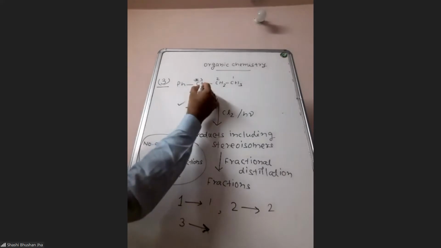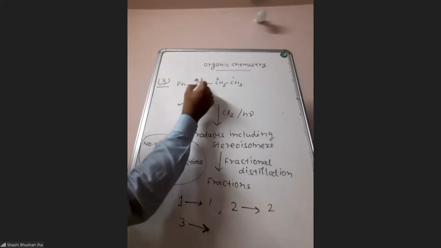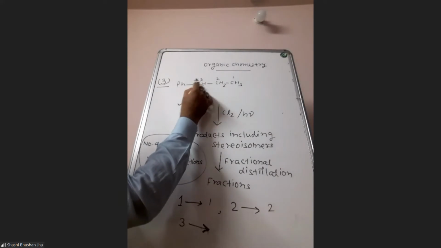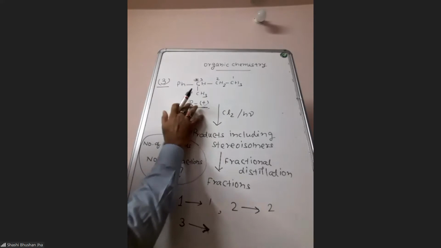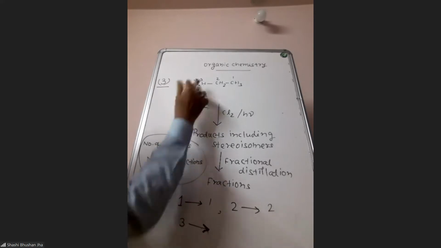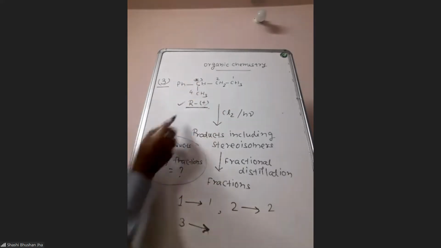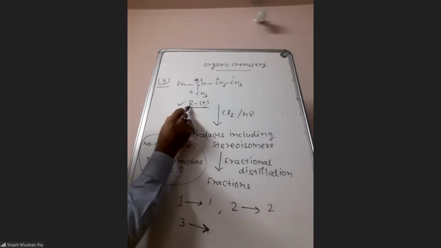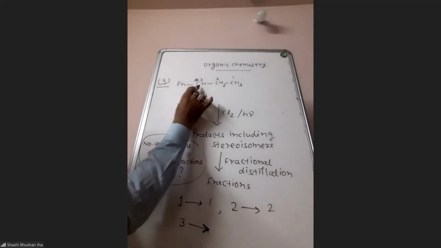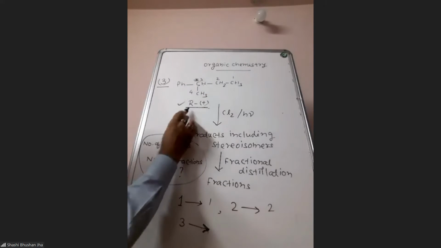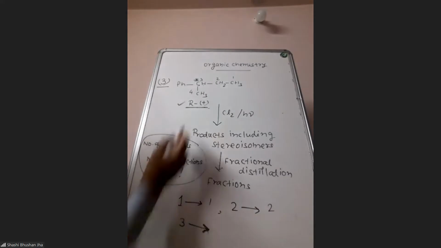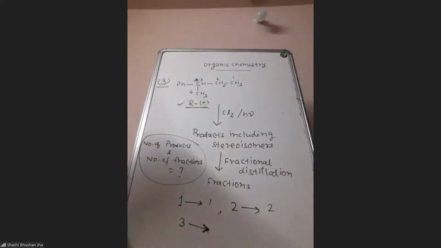So here at this carbon 3, we will not consider any stereoisomerism. So if this hydrogen is replaced by chlorine, if they do not write this R, then we will count 2 stereoisomers. But if they are writing R here, then this simply means the configuration at this carbon is fixed and you are not supposed to change it. It means in the product also it should remain the same. That's the meaning of writing R there. So here at 3 also we will count 1 only.